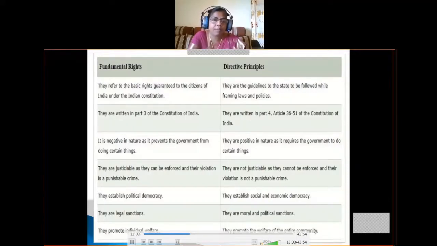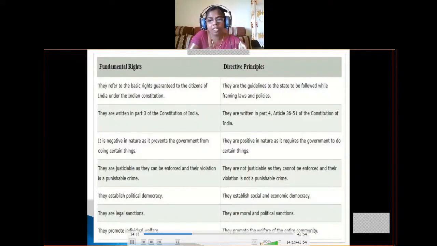Okay, so the next difference is fundamental rights establish political democracy. So what does political democracy mean? In our country, after attaining the age of 18 years, everybody gets a right to vote. After getting the right to vote, we will participate in the elections and we will elect our representatives or rulers. So that is political democracy. That means political democracy is granted to all citizens by these fundamental rights. Coming to the directive principles, they establish social and economic democracy.